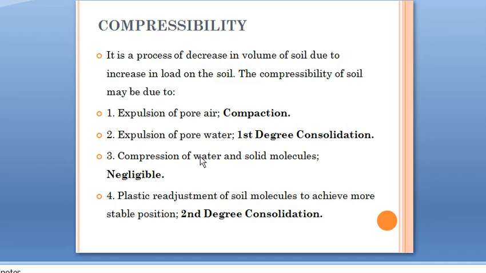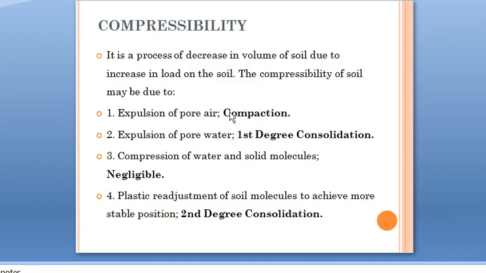Next is the compression of water and solid molecules due to the external load, which will be very negligible in the case of soil. And the last type is second degree consolidation, which is due to the plastic readjustment of soil particles to achieve a more stable position. Initially pore water will be expelled out. Finally the soil has to attain a more stable position. For that there will be plastic readjustment between the soil particles, and that stage is known as second degree consolidation.